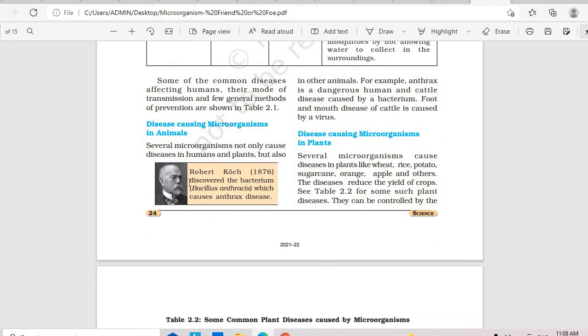You can see here it's mentioned Robert Koch discovered the bacterium Bacillus anthracis which causes anthrax disease. It was one of the deadliest diseases.